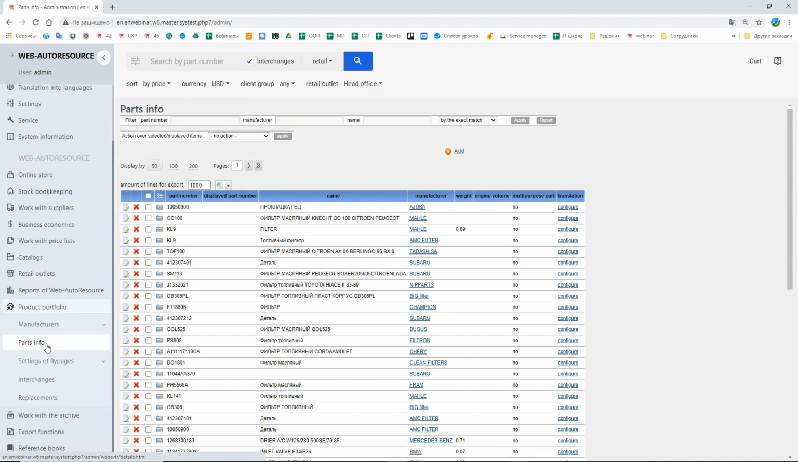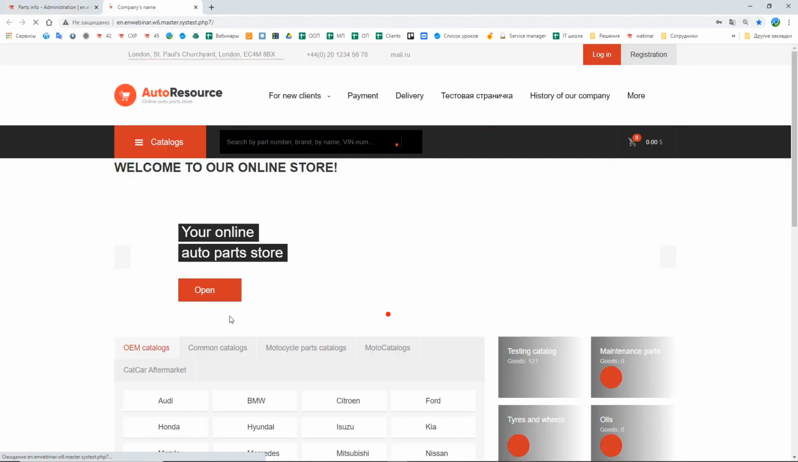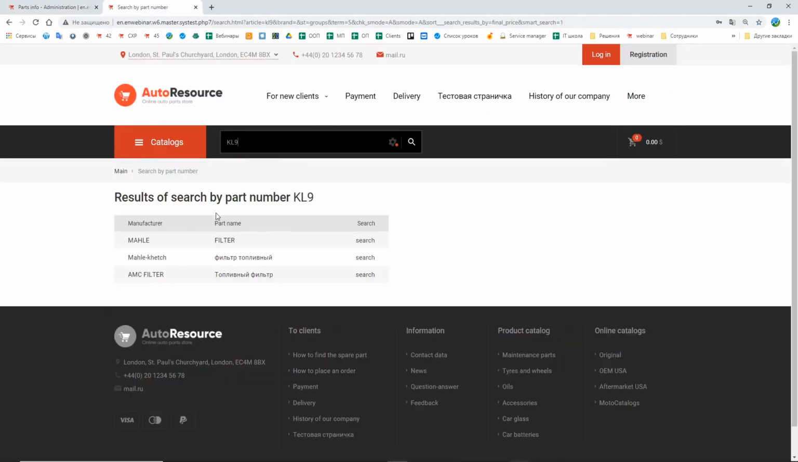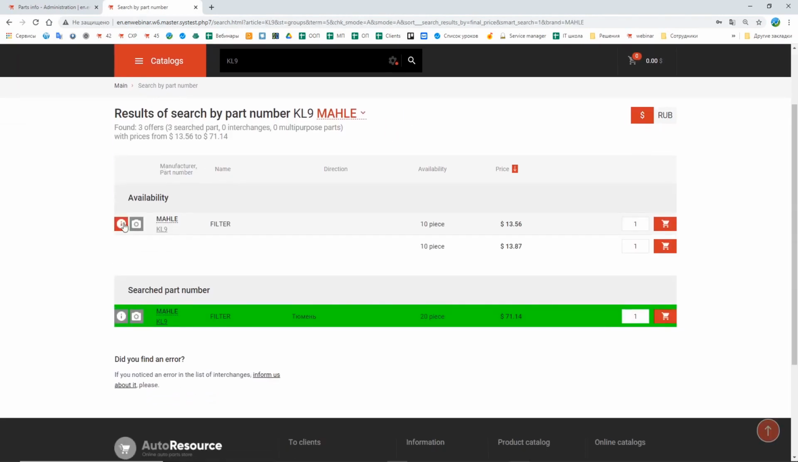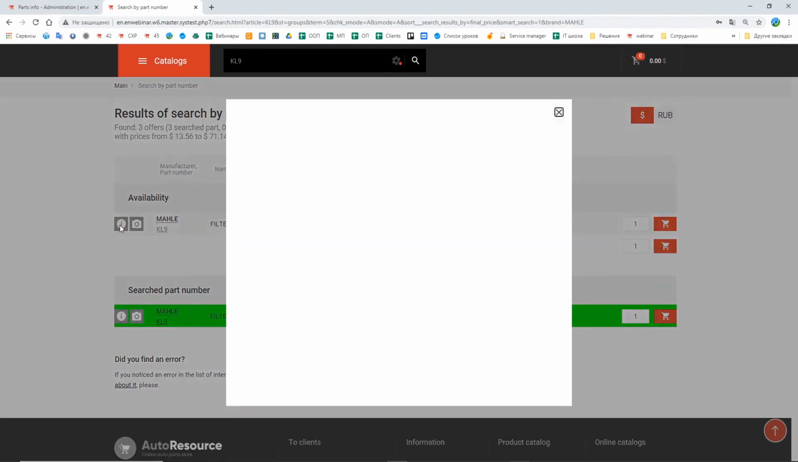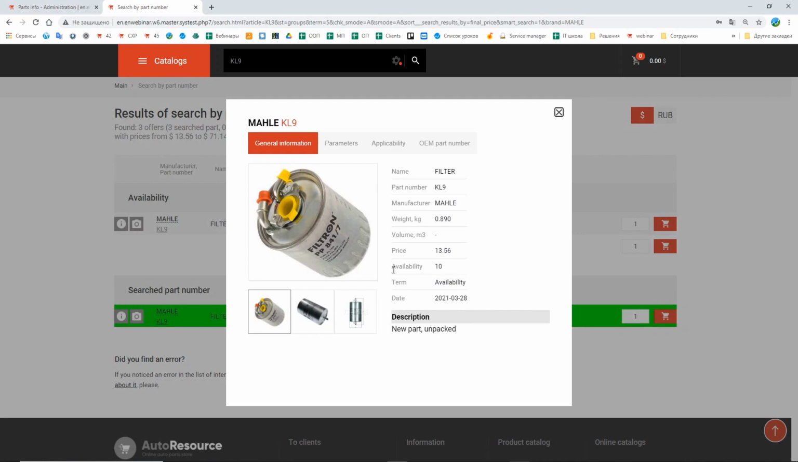Again, product portfolio is the information about the spare part of a descriptive nature. This description that we add in the product portfolio, the client can see in the client's part in the search results by pressing the button information about the spare part. Here, everything that we add into the product portfolio, your client will see.